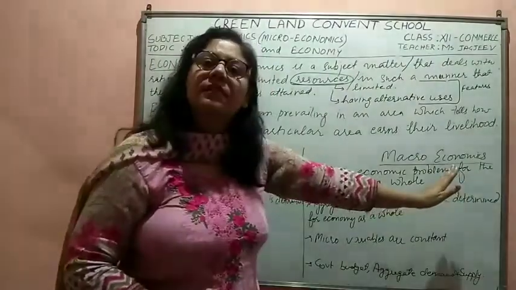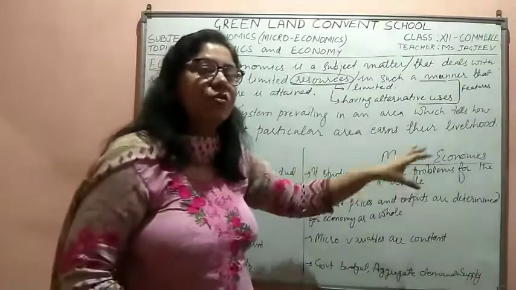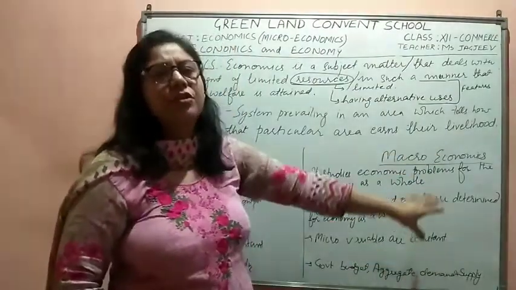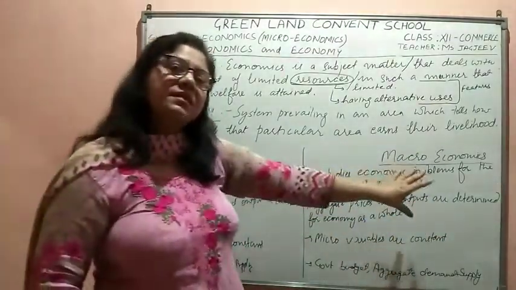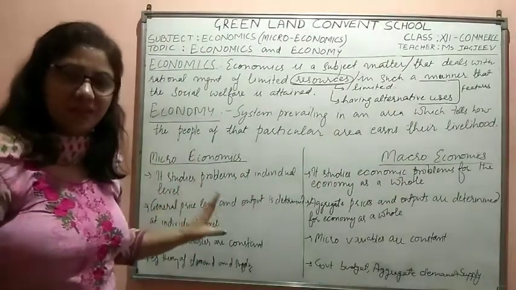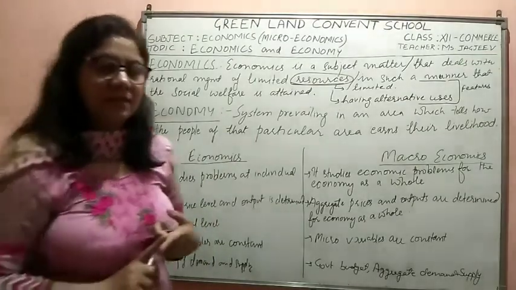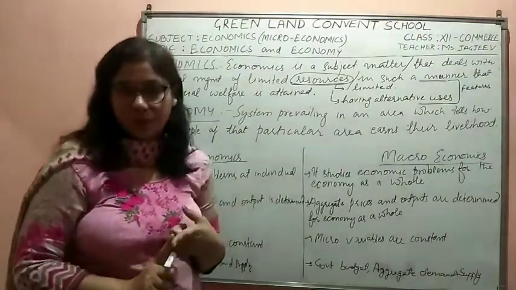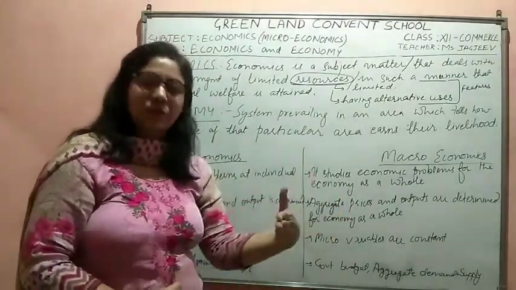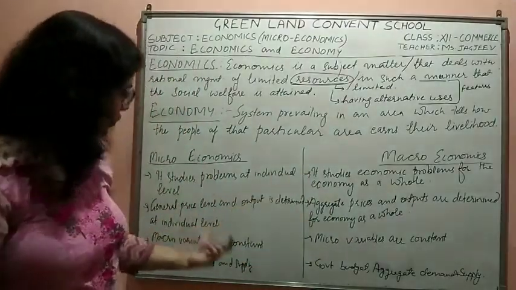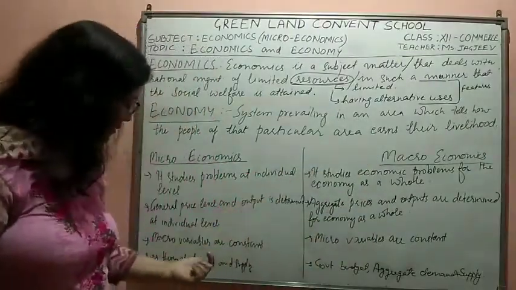Here, when we talk about microeconomics, we ignore all these factors. We ignore the macroeconomic factors, or we say that macroeconomic factors are constant. They do not change. Constant means they are not changing. When we are studying macroeconomics, then we take microeconomics as a constant factor. We assume that microeconomics do not change. Students, in economics, we have to follow certain assumptions that if this is there, then only that could happen. That is called the assumption. So when we are studying micro, we are assuming that macro variables are constant. When we are studying macro, then we assume that micro variables are constant.